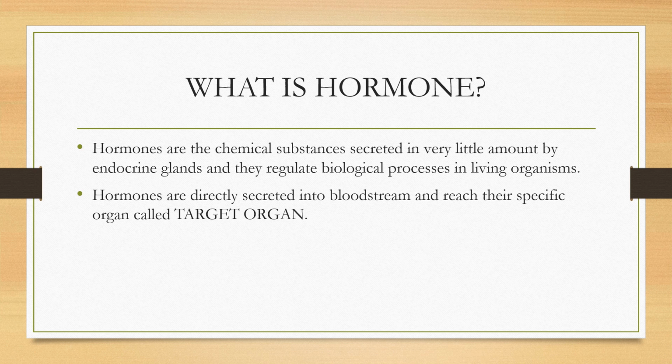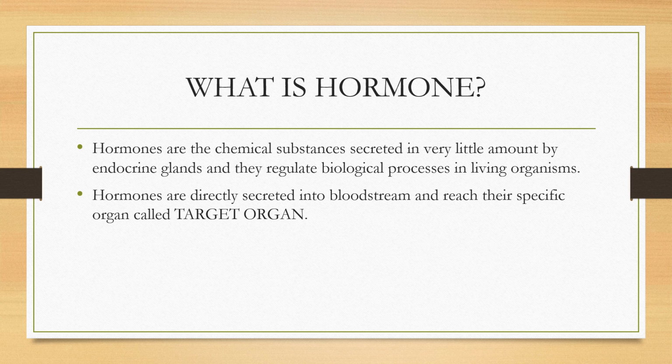Students, in the nervous coordination, messages travel in the form of impulses through the neuron. Similarly, in the chemical coordination, messages are delivered in the form of chemical substances, and these chemical substances are called hormones. So, we will know in this slide what is a hormone.